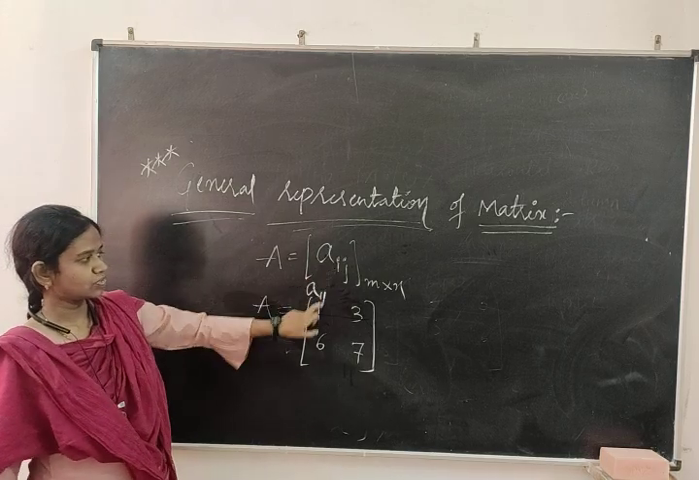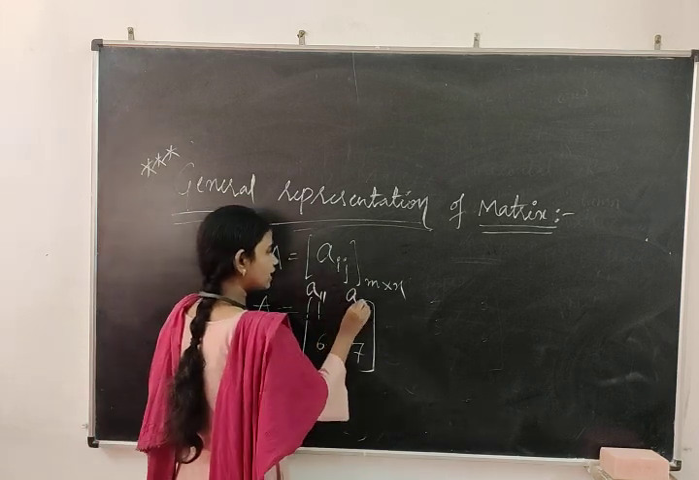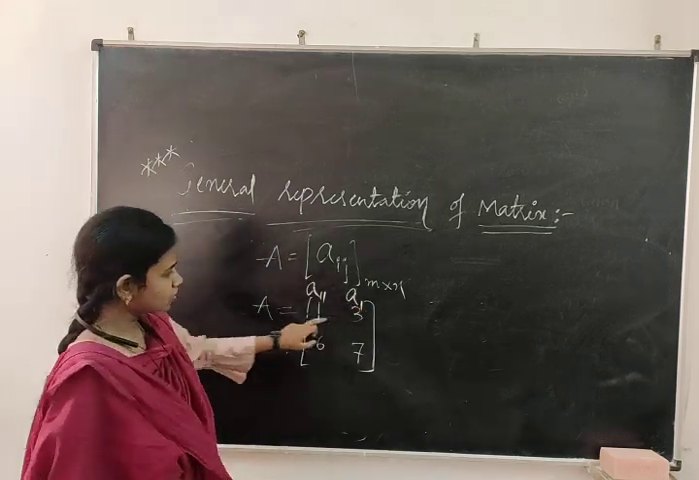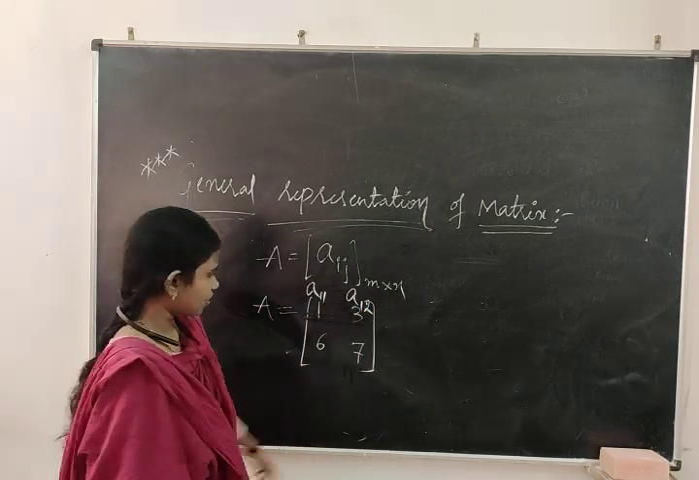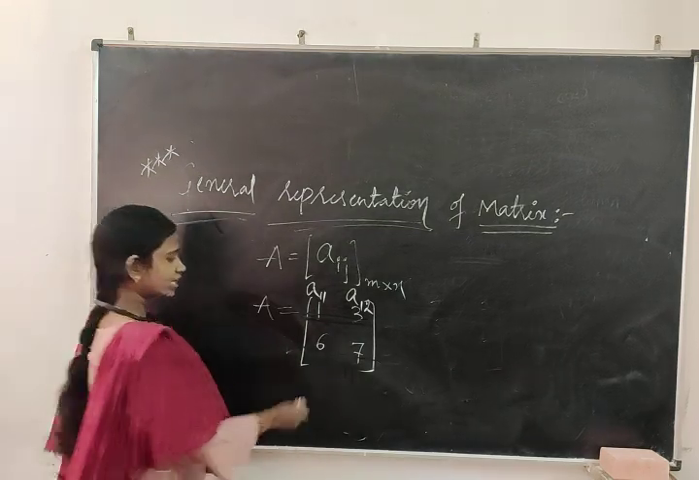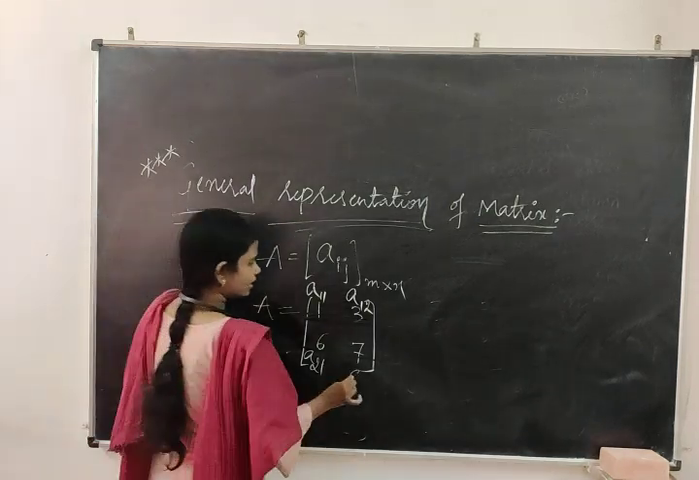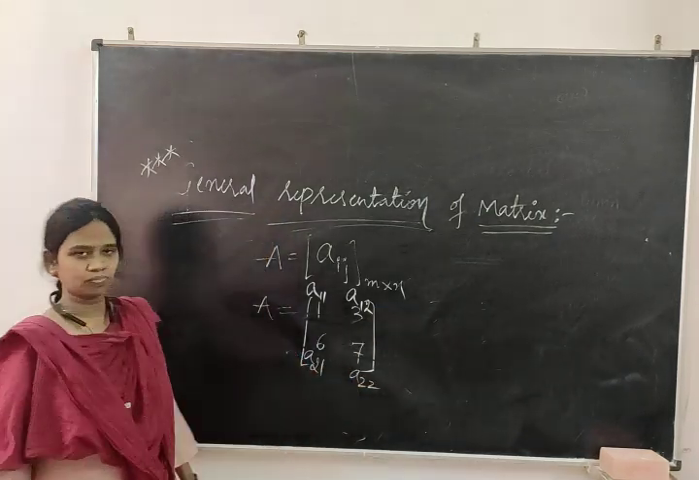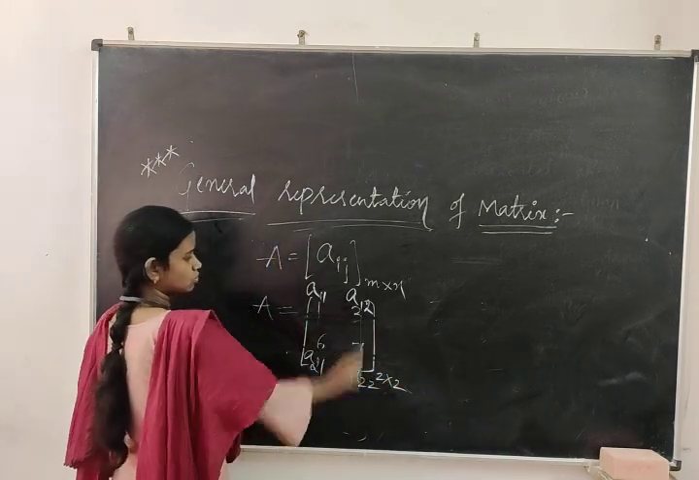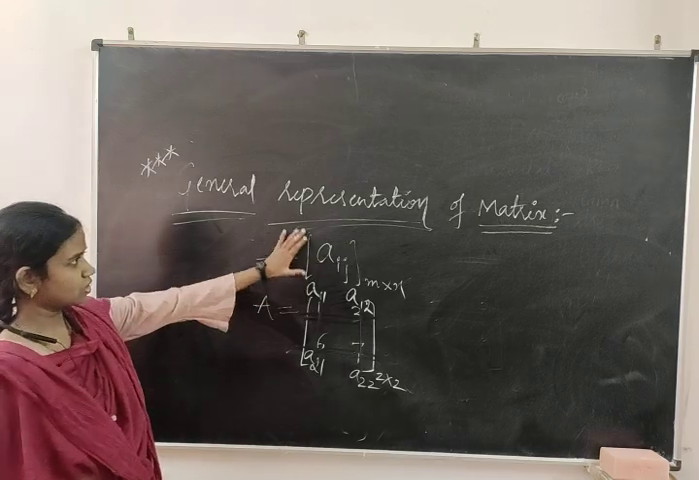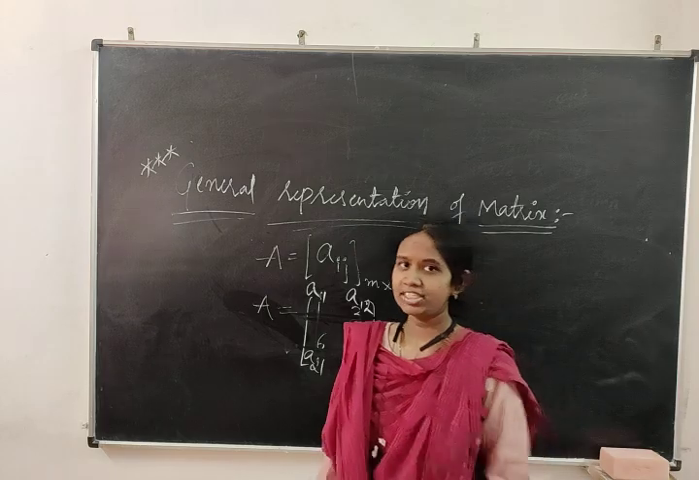Now compare, it is of this form. Again, 3 is present in which row? First row, so A suffix 1, and the 3 is in the second position, so A suffix 1, 2. Similarly, we can easily guess this one will be the second row, first element, A suffix 2, 1, and this will be A suffix 2, 2. What is the order? 2 rows, 2 columns. So this is about the complete matrix representation, order, and definition.